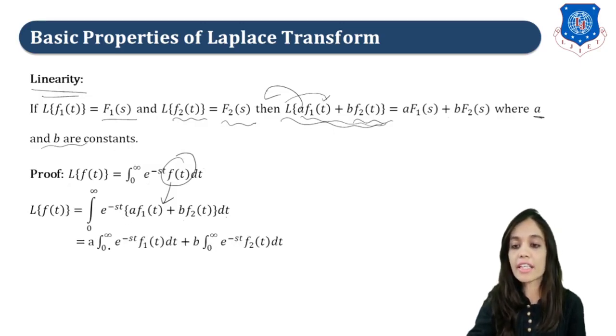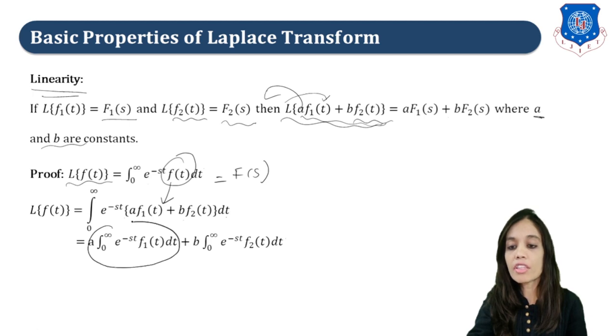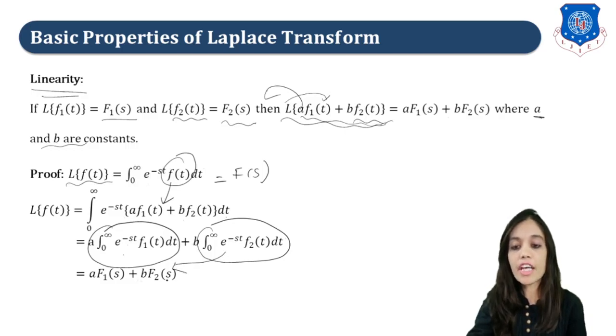So we will write it as a times integration 0 to infinity e raised to minus st f1t dt plus b times integration 0 to infinity e raised to minus st f2t dt. Now we know that Laplace of f of t is also denoted as f of s. So here we can denote this as f1 of s, right? So we'll write a times f1 of s plus b times, we will denote this as f2 of s, so this will be b times f2 of s. Hence we have proved our required property, right?